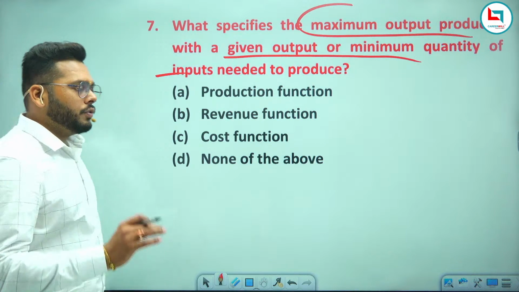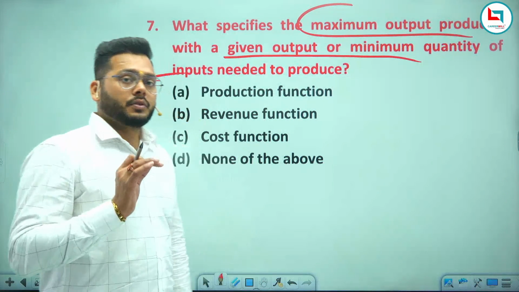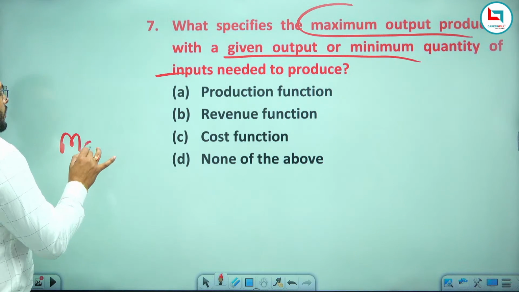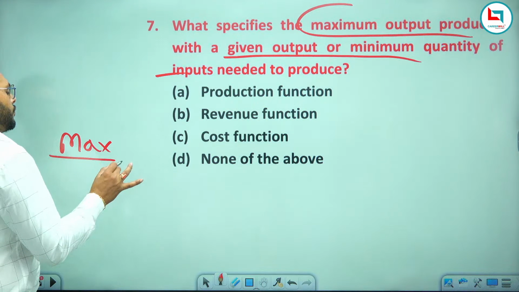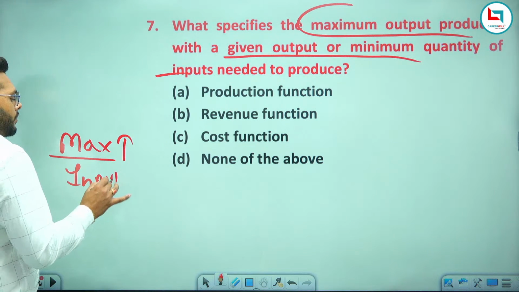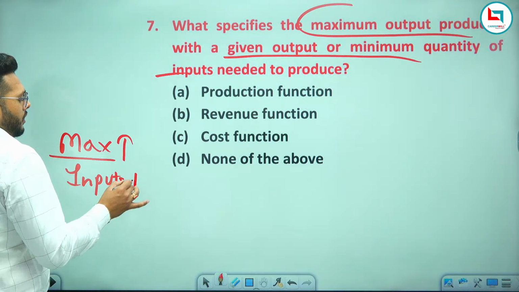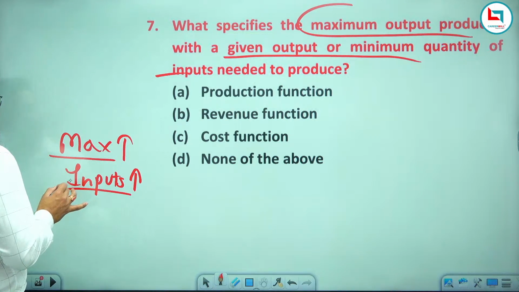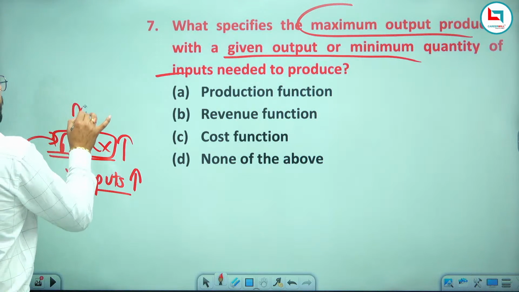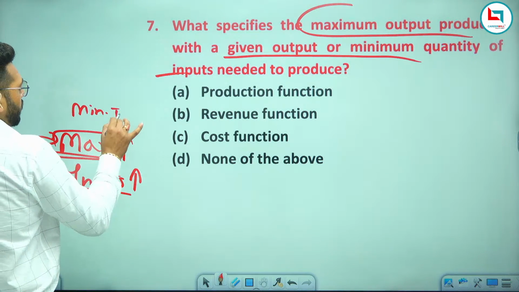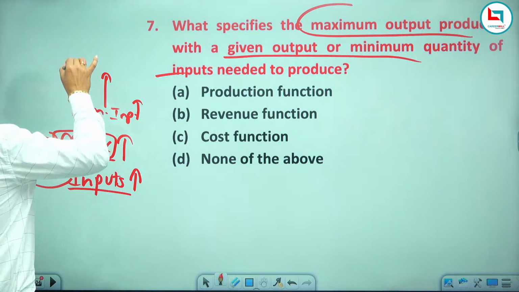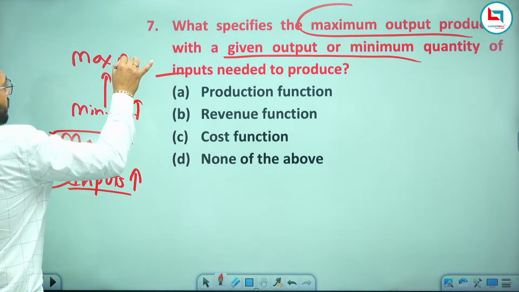It means here what you need to answer. You try to understand this question. You want to produce maximum output. If you want to produce maximum output, you have to apply some inputs. You will apply these inputs, then it is only possible to produce output. But the question is asking that you have to use minimum input. By using minimum input, you have to produce maximum output.